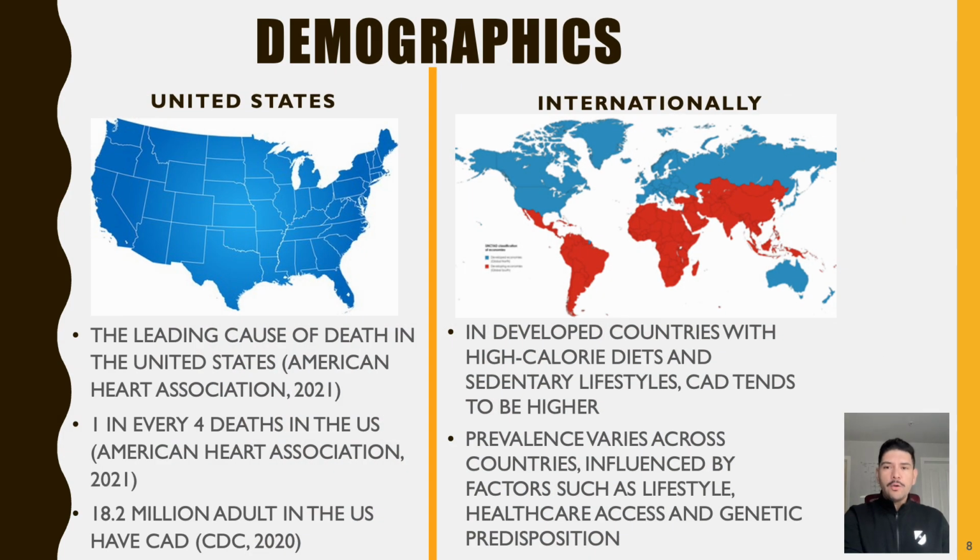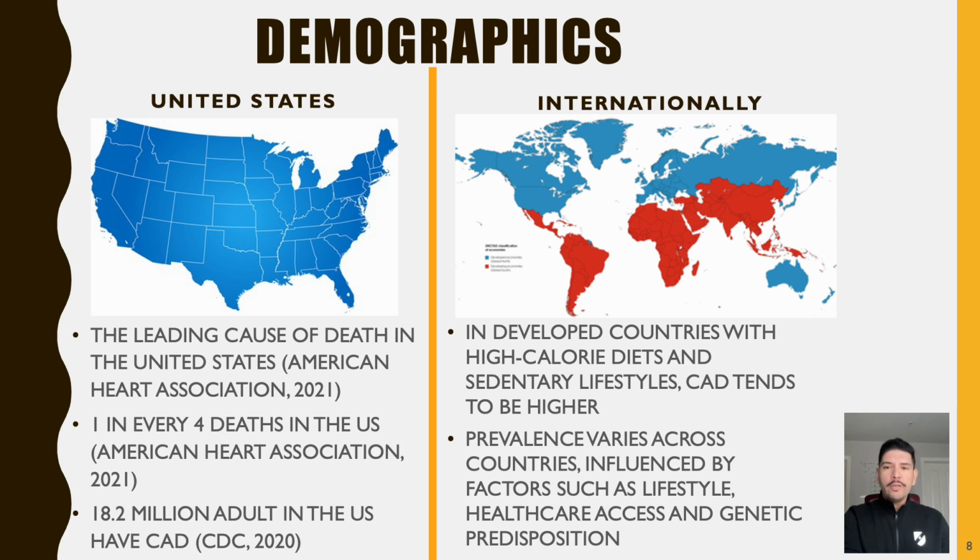Coronary artery disease remains a leading cause of death in the United States, contributing to approximately 1 in every 4 deaths. According to the Centers for Disease Control and Prevention, an estimated 18.2 million adults in the United States have coronary artery disease.